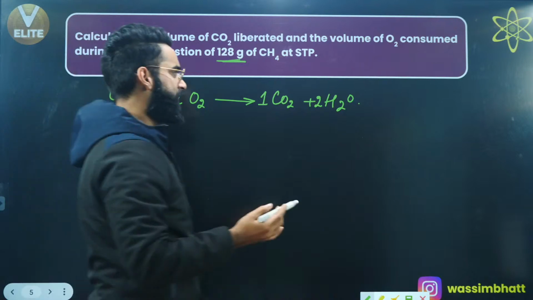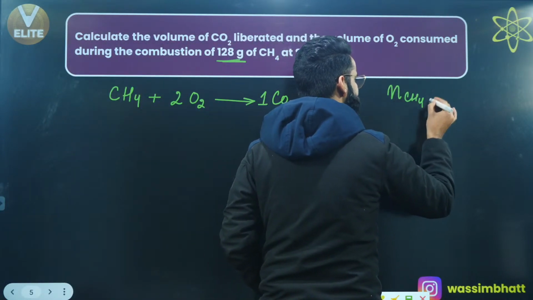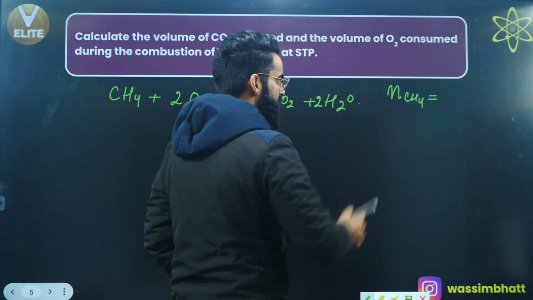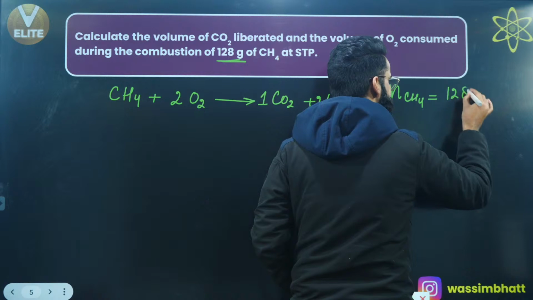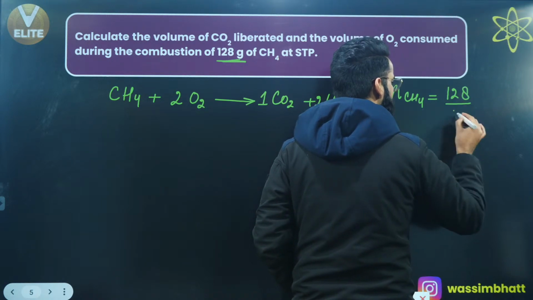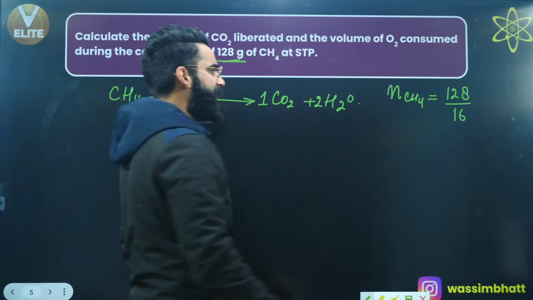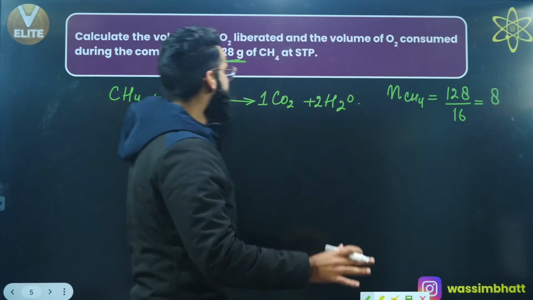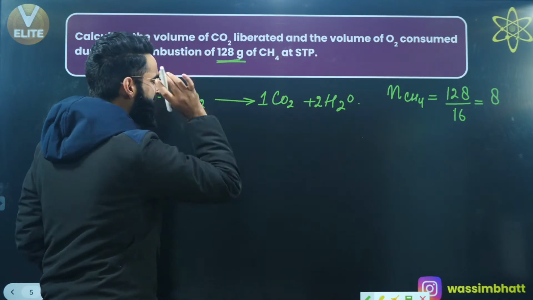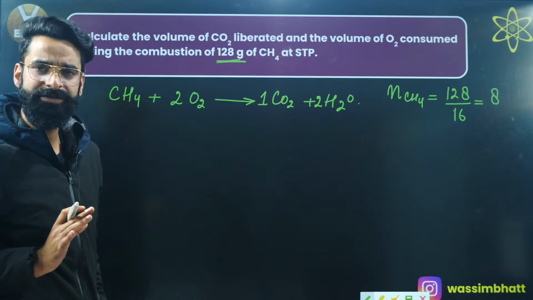So first of all, I'll be calculating the number of moles of methane. I'll be converting the given quantity into number of moles. So number of moles of methane will be equal to the given mass of methane, which is 128 grams, divided by the molar mass of methane, that is 16, right? The value is going to be 8, right? So basically 128 grams of methane means we have got 8 moles of methane, right?